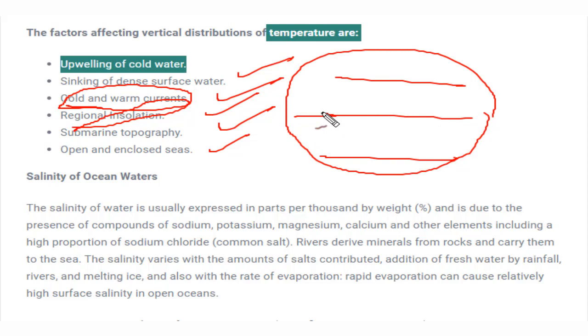So if you want to remember where the current is cold and where the current is warm, you can remember by a simple formula: when you move from lower latitude to higher latitude, the current would be warm. This is lower latitude, and if we move towards the higher latitude, the current would be warm. Why would it be warm? Because the amount of sun energy received at this place would be more as compared to this place. That's why it will be warm.